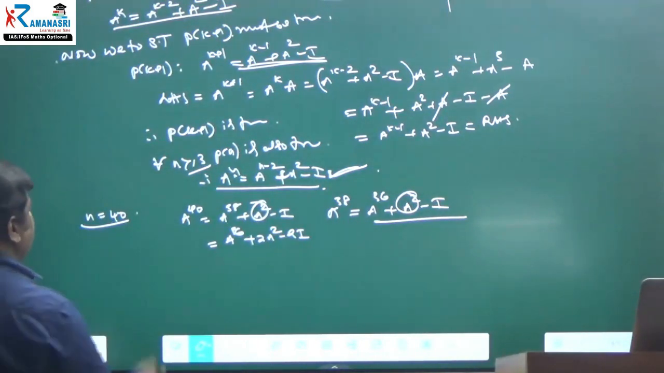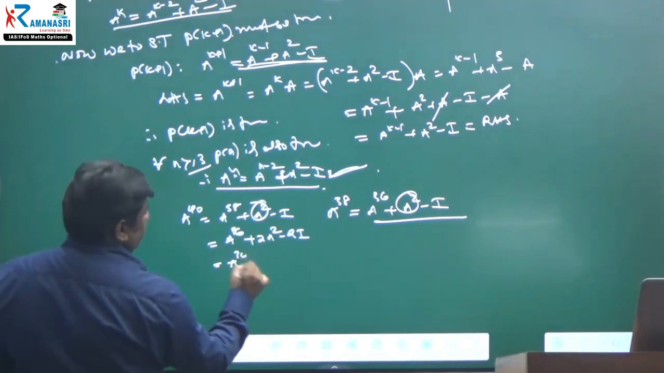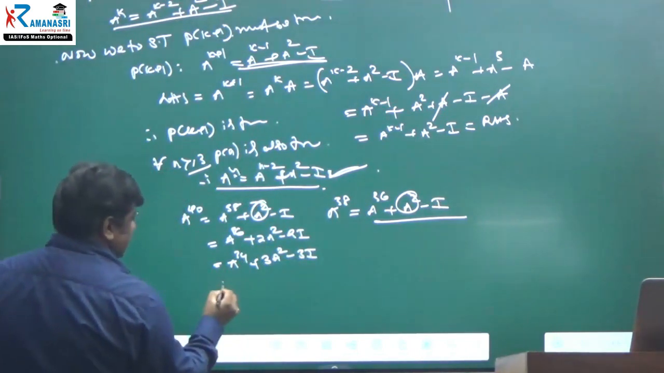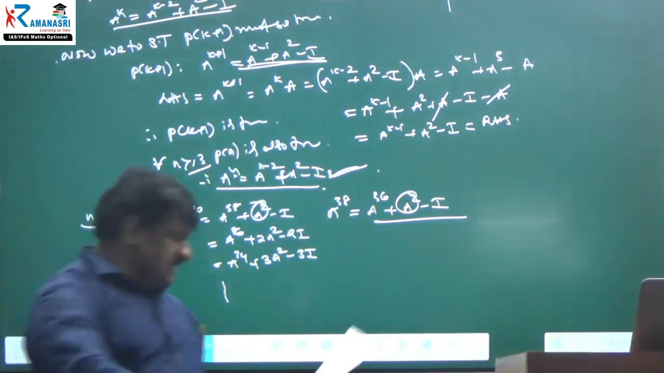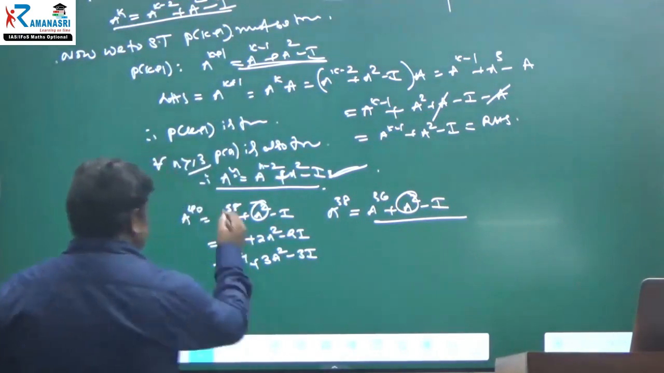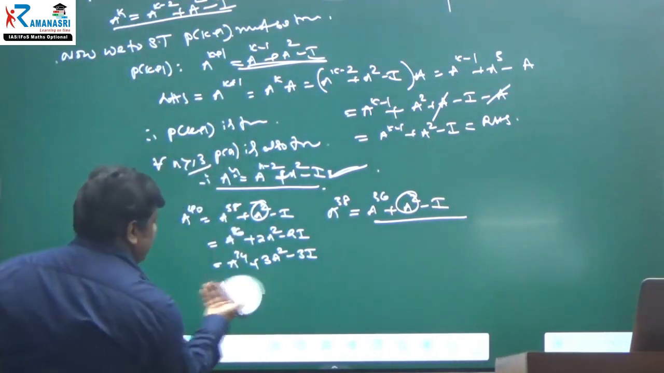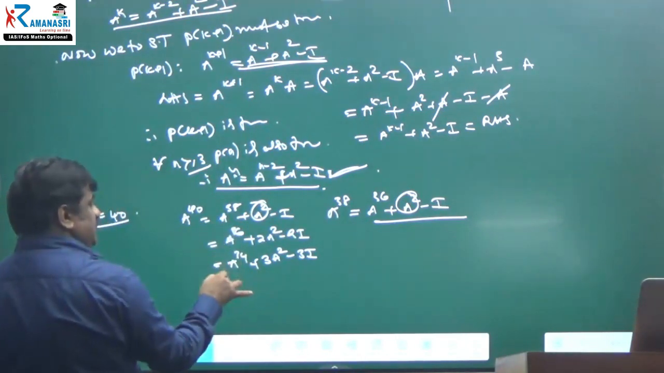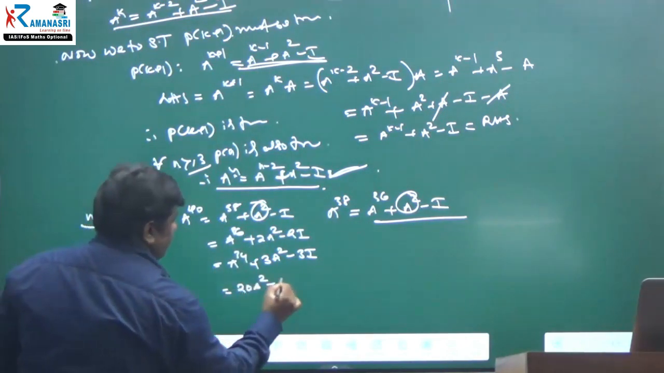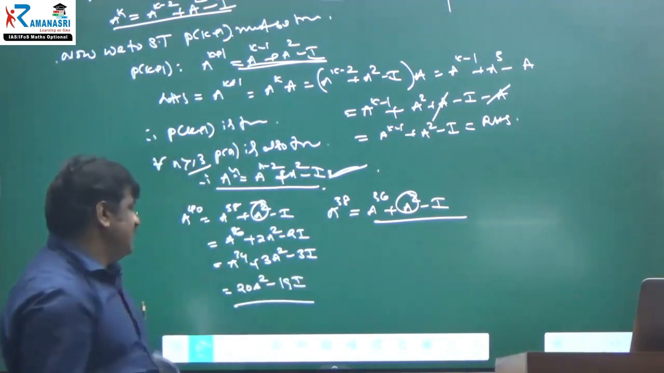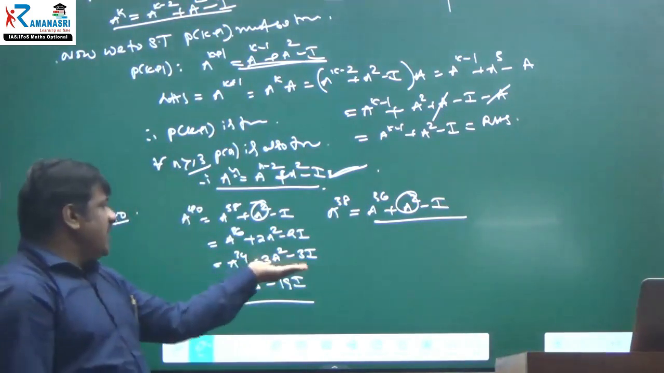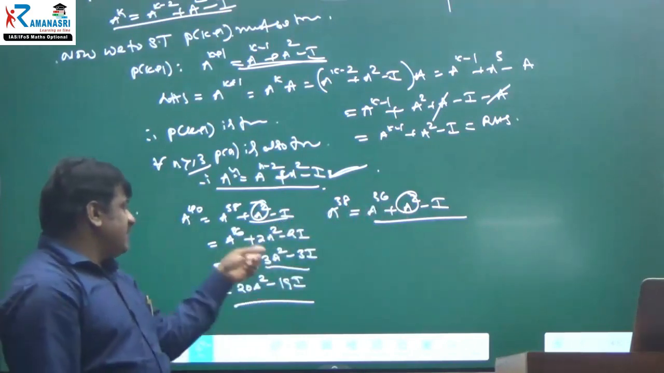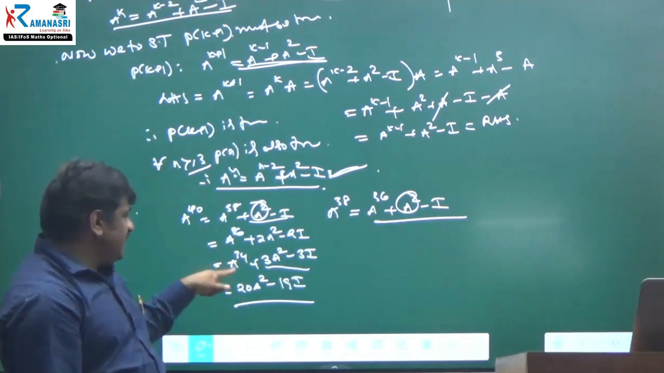Okay, right. Again, a power 36 is equal to a power 34 plus again 3a square minus 3I. Continuing in this fashion, at the last, how many a square will you get? You will get 20 a square. Why? Because every time you are reducing by 2. Therefore, 20 a square minus 19 I you will get. Why? Because every time you are adding a square minus I. Therefore, 20 steps.